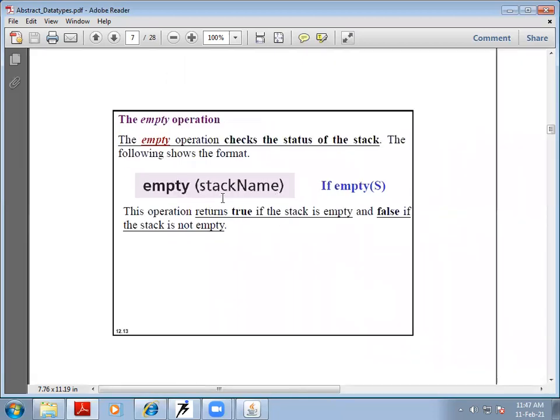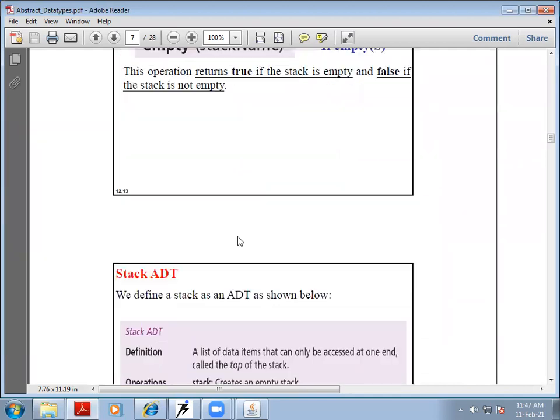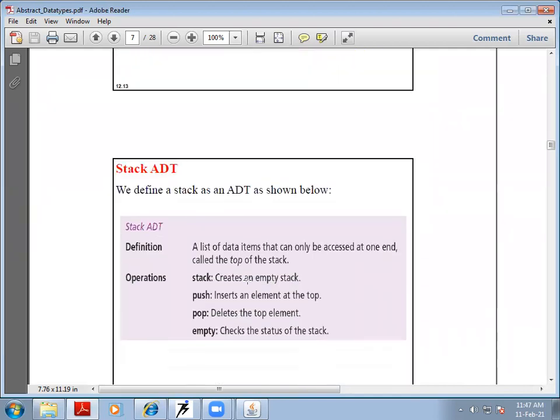If we want to delete, or undefine, all the elements of the stack, we just use the operation empty. The empty operation checks the status of the stack, whether the stack is full or empty, whether the stack contains some values. If we want to check that, we have to use the function empty. Okay, so these are the different operations on the stack.